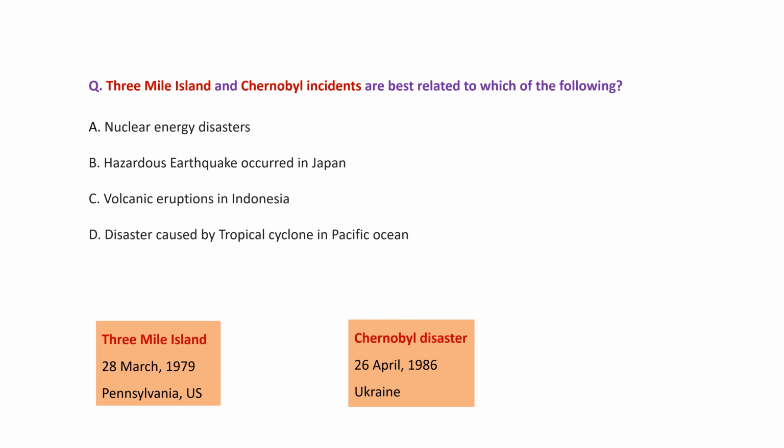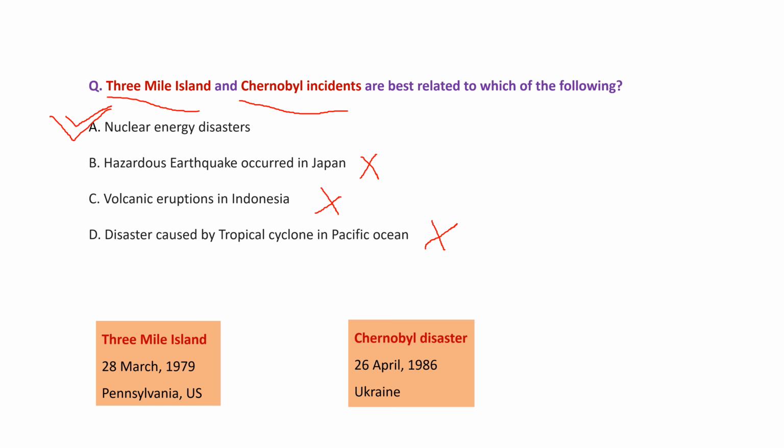Now the next question: the Three Mile Island and the Chernobyl incident are best related to which of the following? So now we check one by one. The nuclear energy disasters, this is the right answer. Both incidents are related to the nuclear disasters. Hazardous earthquake, no, they are not related to the earthquake. Volcanic eruption, no, they are not related to the volcanic eruption in Indonesia. Disaster caused by the tropical cyclone, no, they are not related to the cyclone. So the right answer is that both are nuclear disasters.